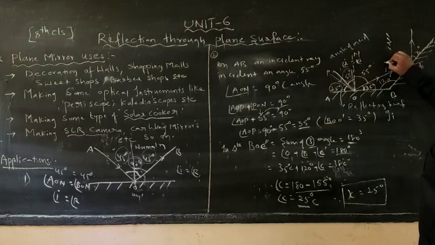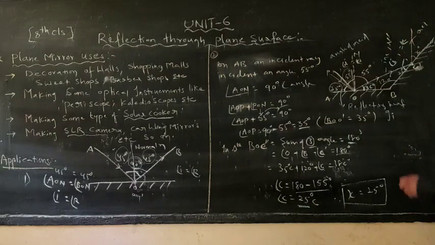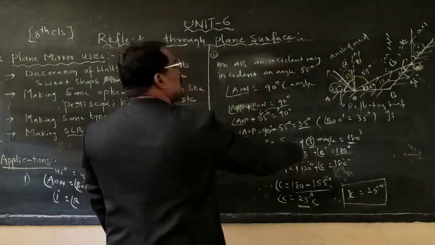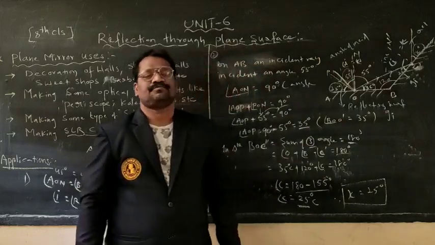This is the reflecting surface. This is the incident ray now. This is the reflected ray. This is called the angle of incidence. This is called the angle of reflection. Angle of incidence is equal to angle of reflection. It becomes the glancing angle of incidence. Simultaneously, the glancing angle of incidence will be equal to the glancing angle of reflection. Therefore, this value will be equal to this one. Therefore, x degree is equal to 25 degrees. By this we have calculated that angle x is equal to 25 degrees.